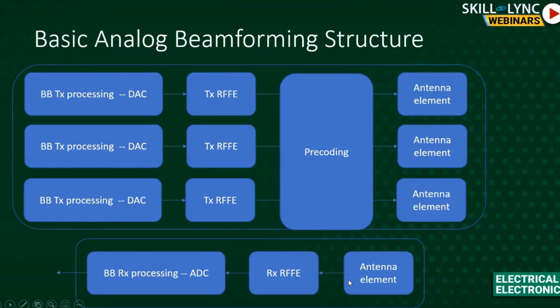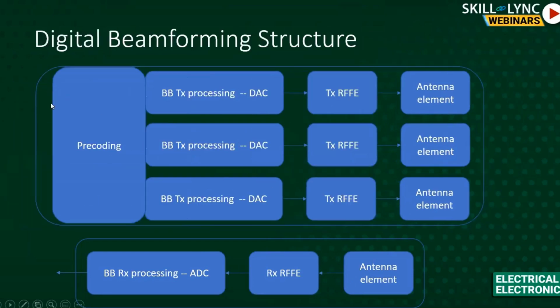And on the receiver, nothing will have to change. It can remain as the same legacy receiver, as we call it. Similarly, it can be done on the digital side. The pre-coding need not be done on the front end after the RF front end. It can be done before the processing. We can do it digitally, and still the receiver will not even know what's happening, but it will be able to decode the signal because all the work is now loaded into this front end part.